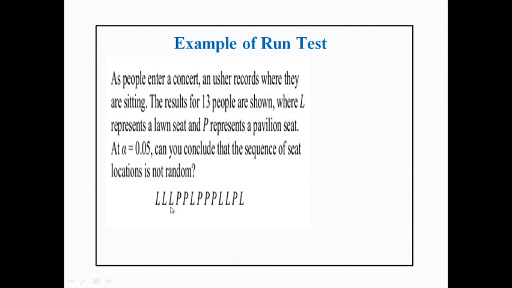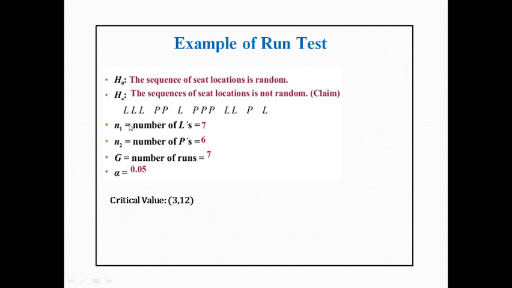So we have the first run, second run, third, fourth, fifth, sixth, seventh. There are 7 runs here. And our interest is whether the sitting locations are random or not, that means whether the people who come are sitting randomly or not. So the null hypothesis is that the sequence of seat locations is random, and the alternative hypothesis is that the sequence of locations is not random.